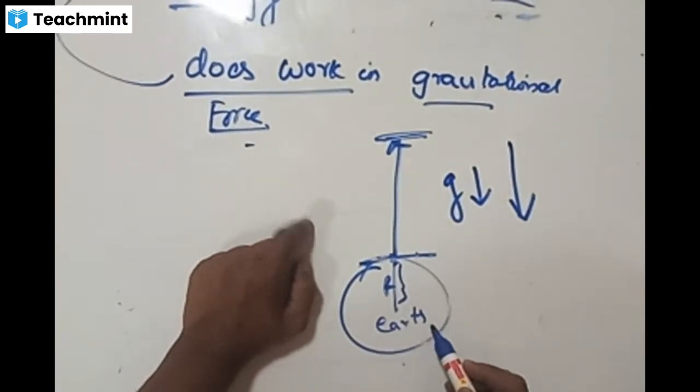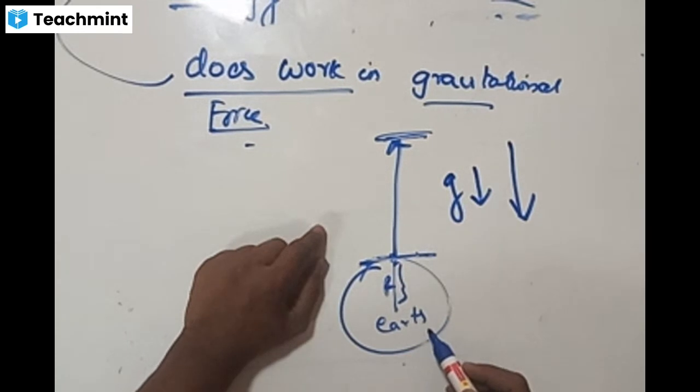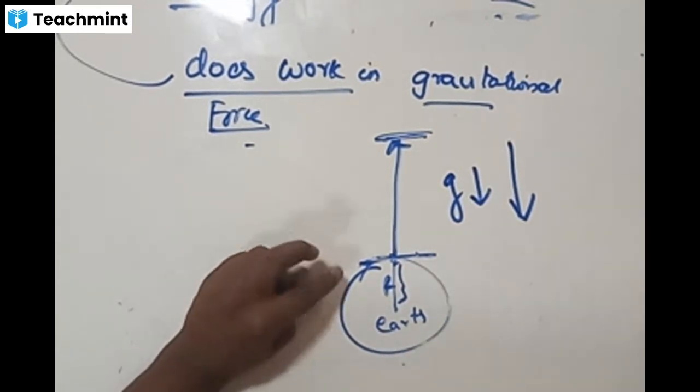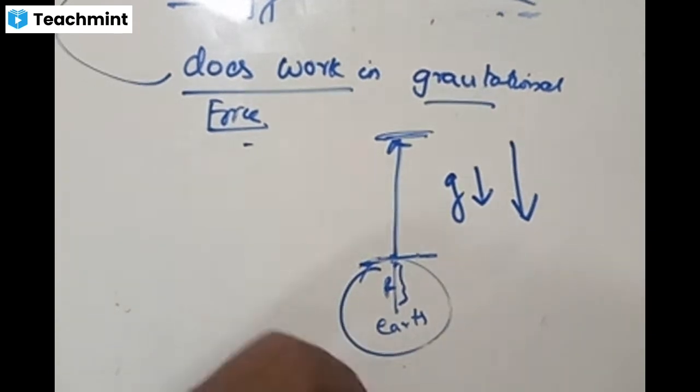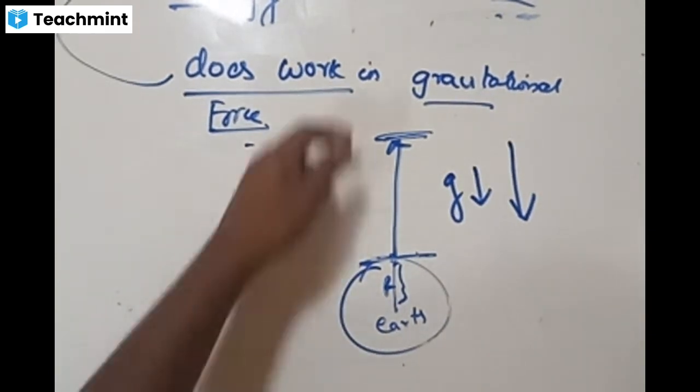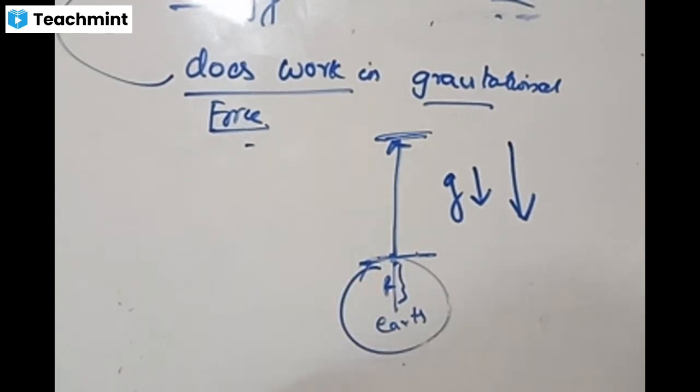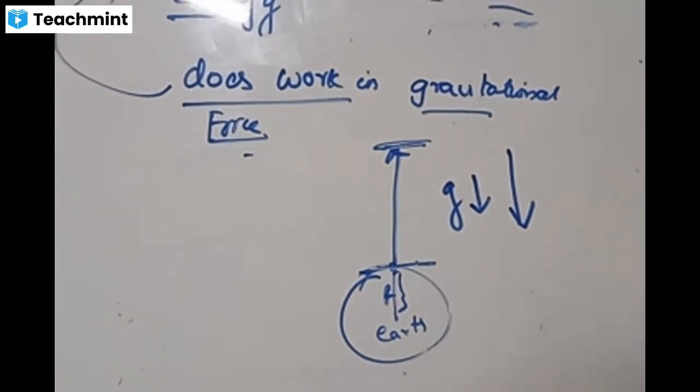When it is falling down, the body is not doing work against the gravity, it is doing work in the gravitational force. So you cannot say work done against the gravity. For a body going upwards, work is done against the gravitational force. For a body falling down from the top, it is going to do work in the gravitational force. In order to do this work, the body should have some energy with it. That stored energy to do this work is called as